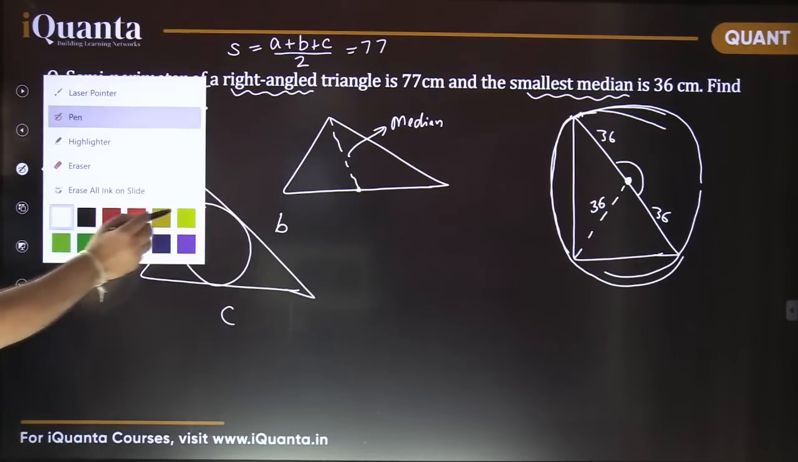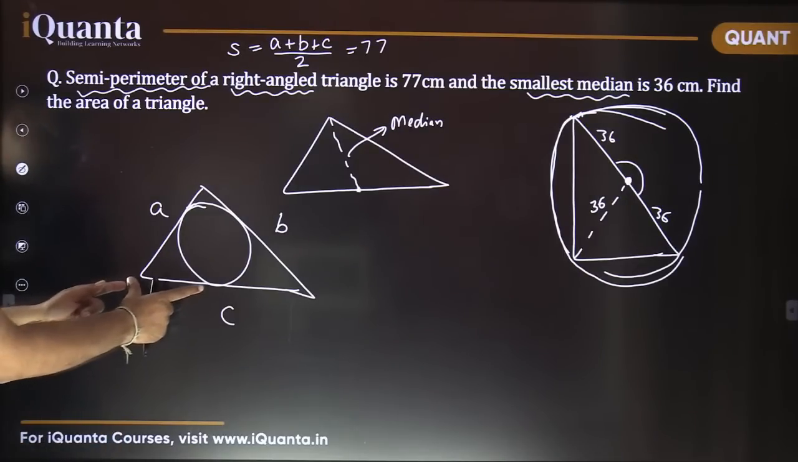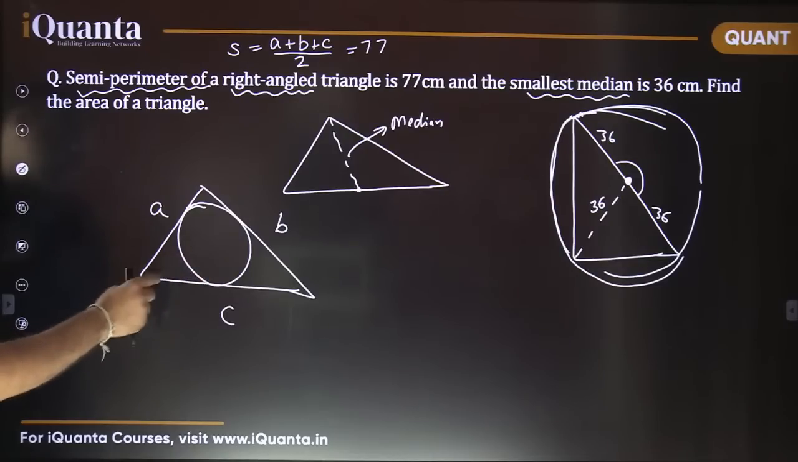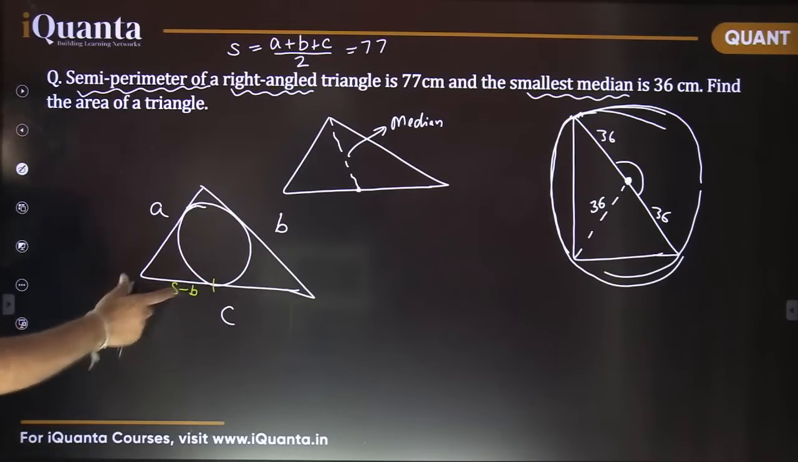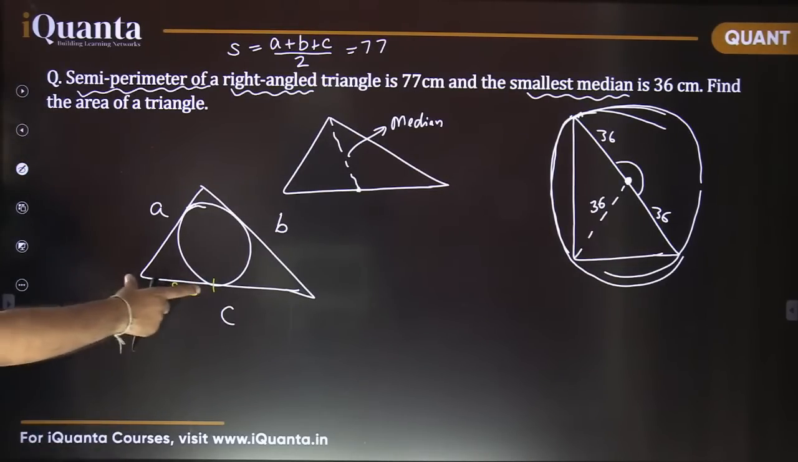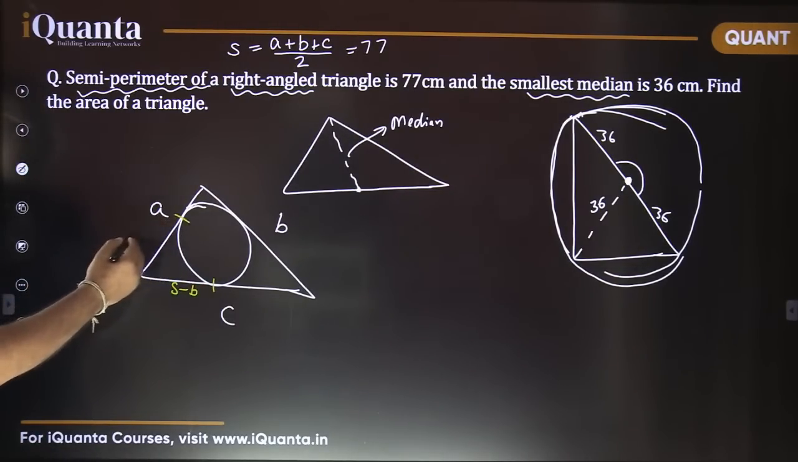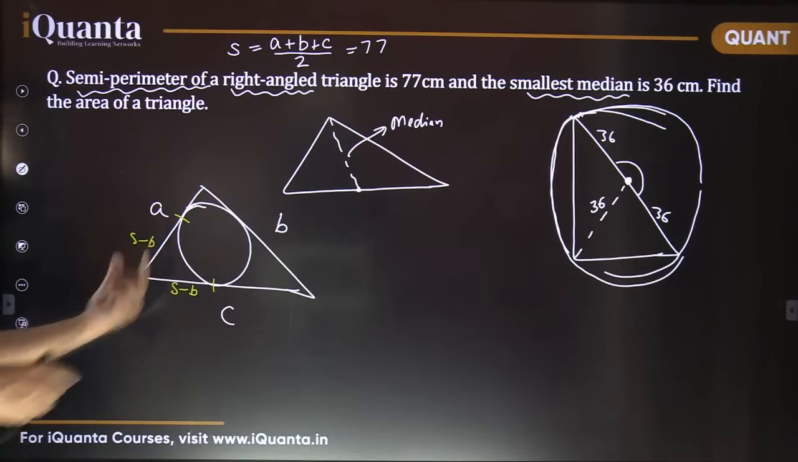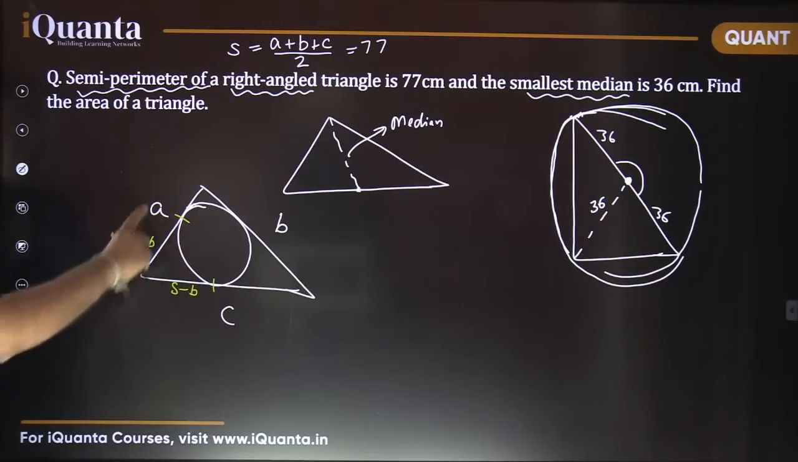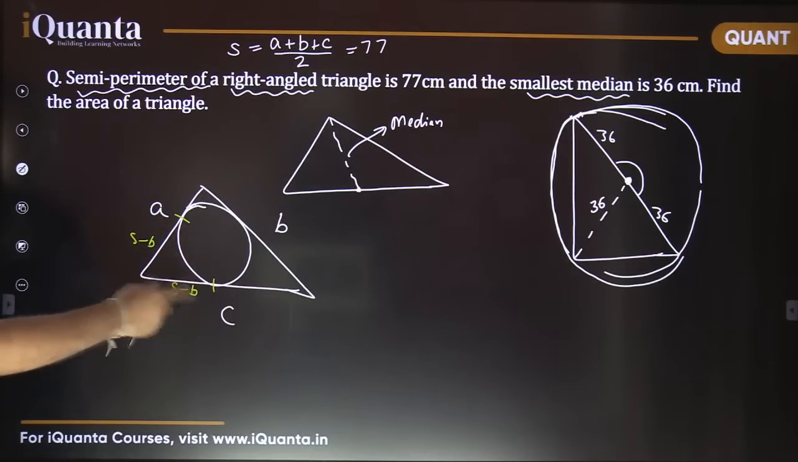See here now. These two lengths, this one and this one, are equal, they are tangents, right? Now this length comes out to be S minus B. This tangent length is S minus B, and this is S minus B, so this is also S minus B. How do we find B? It's very easy to remember. This tangent is formed along the sides of length A and C, so from S you subtract the opposite side, S minus B.